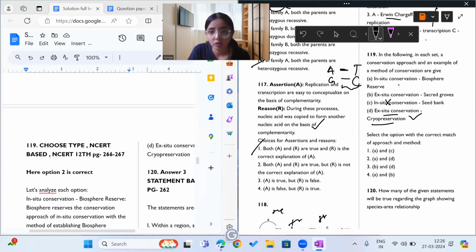In situ conservation, biosphere reserve, is correct. Now, sacred groves are in situ, not ex situ, so this is also incorrect. So A and D are the correct options. The answer is the second option.